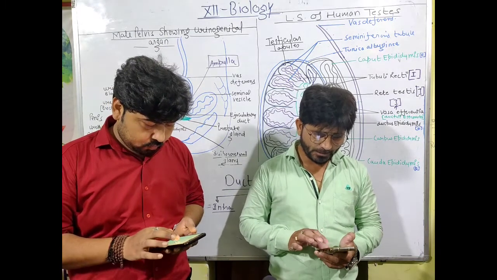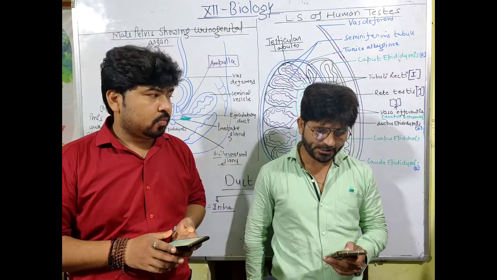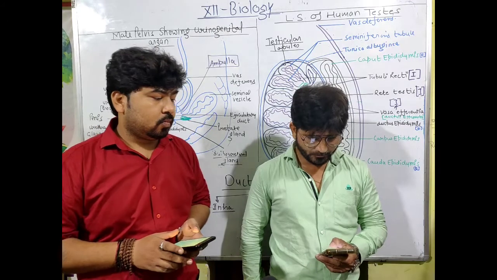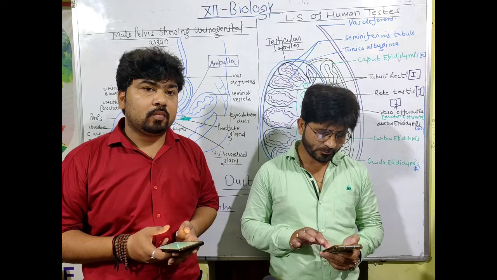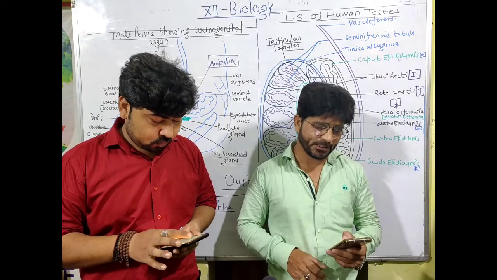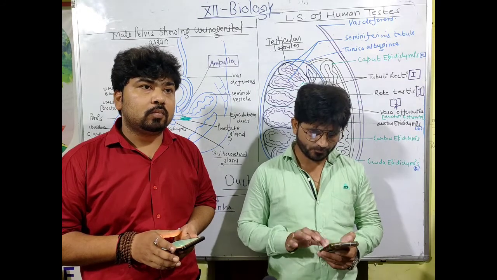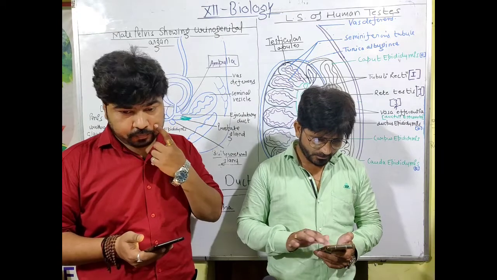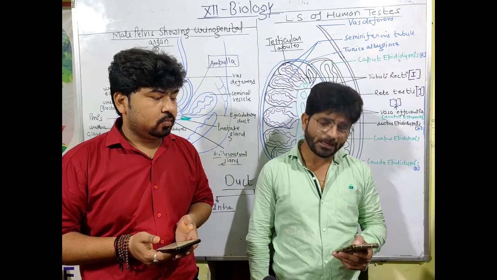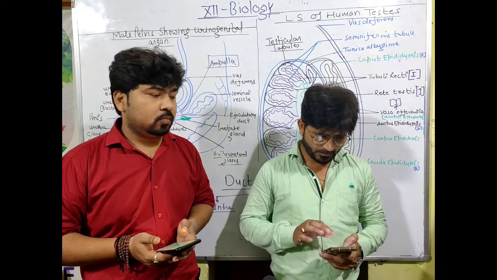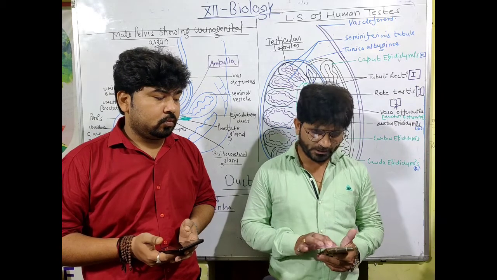Chapter 5, magnetism and matter. In this chapter, the magnetic field intensity due to a magnetic dipole, that is a bar magnet, is no longer part of your syllabus. Along its axis, the magnetic field, along its equatorial line, the magnetic field, the torque on a magnetic dipole, and the work done in rotating a magnetic dipole are all deleted from your syllabus. Also, dia-, para- and ferromagnetism and the magnetic substances dia, para and ferro are no longer part of the 12th syllabus.